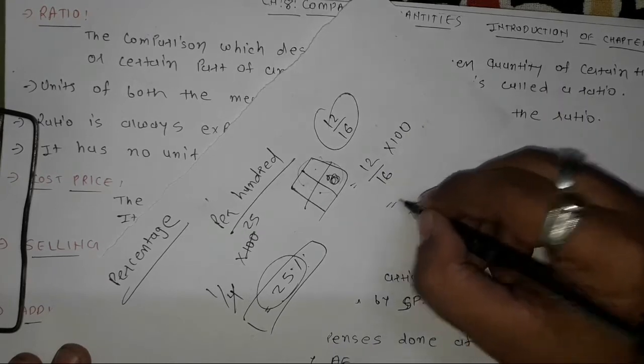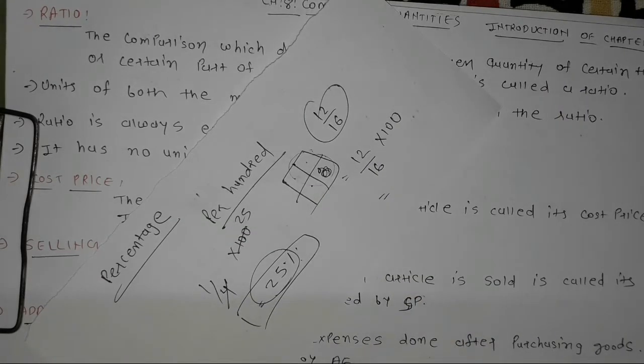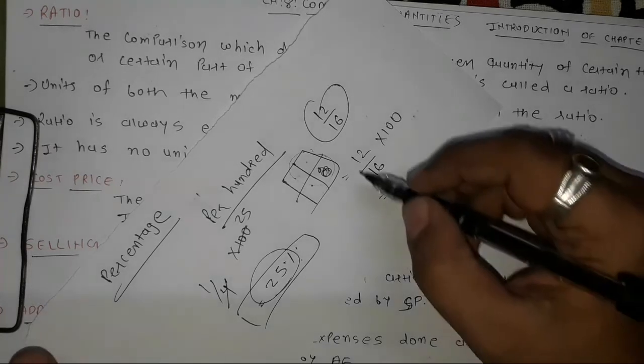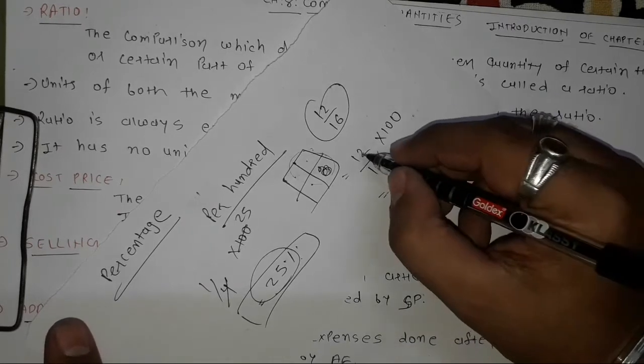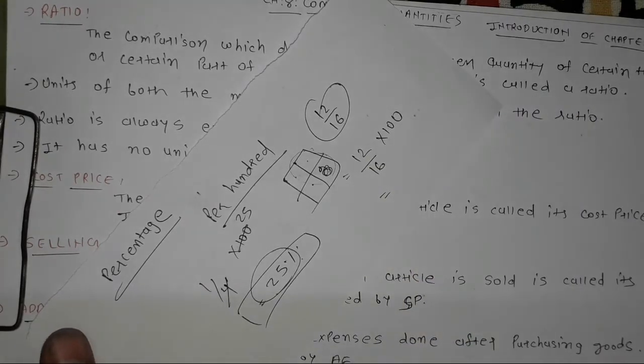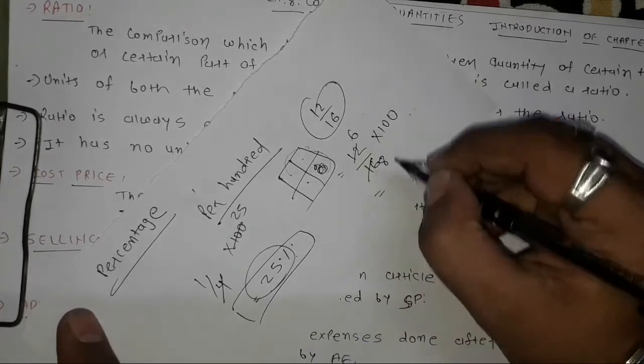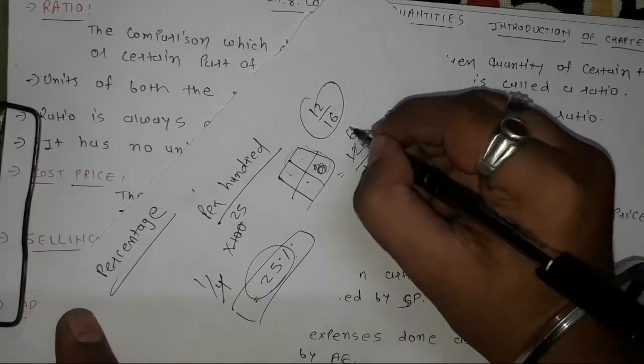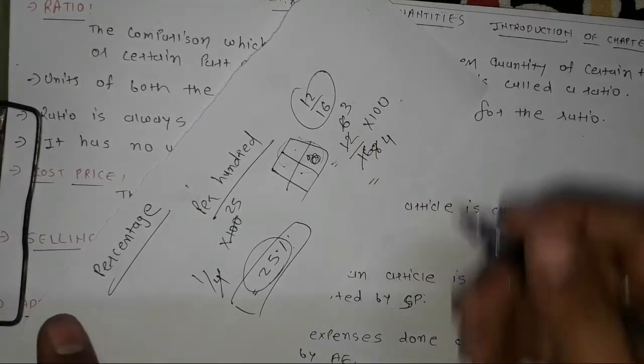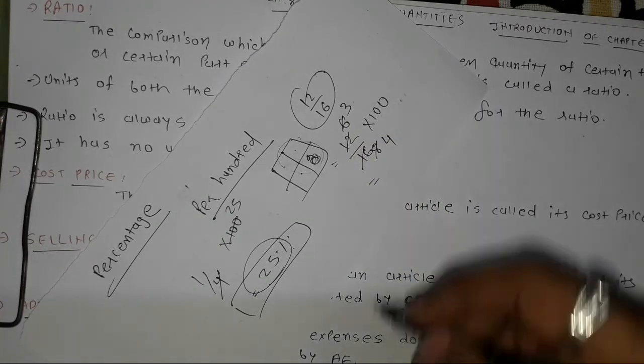So I will write 12 upon 16 into 100. First of all, we'll find the lowest form of this. 12 and 16 are both in the table of 2. So 8 2s are 16, 6 2s are 12, 4 2s are 8, 3 2s are 6. So 3 upon 4, we can't cut further.